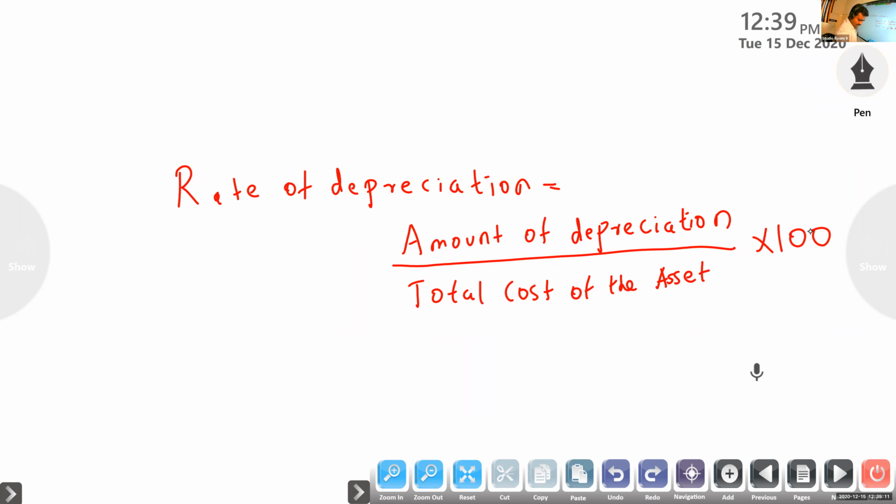Through this method we calculate the rate of depreciation.